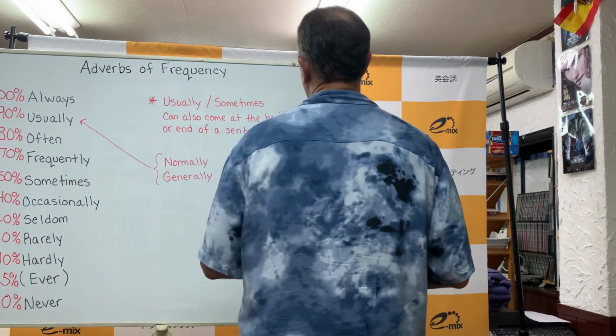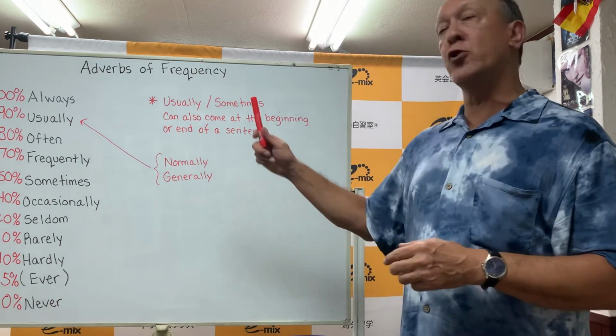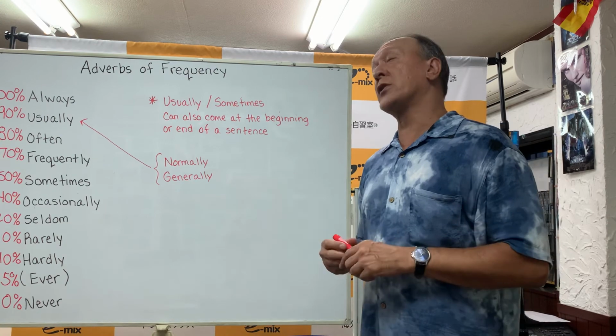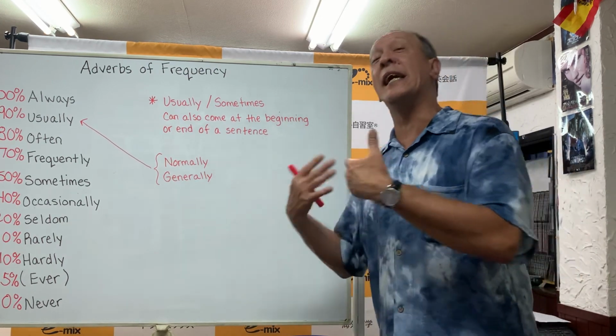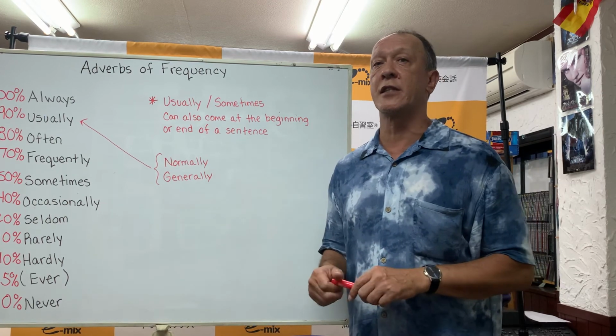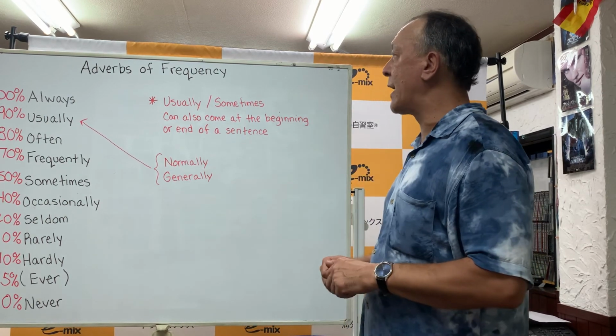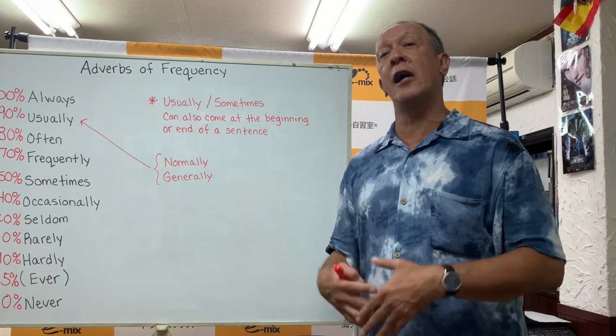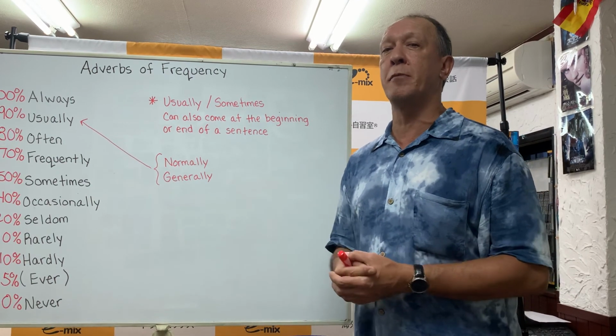One note that we want to understand is the word usually and the word sometimes. These two words can also come at the beginning of a sentence or perhaps the ending of a sentence. Okay? All right. Hopefully this will help you better understand your frequency of adverbs, how to follow this, and how to use it correctly.